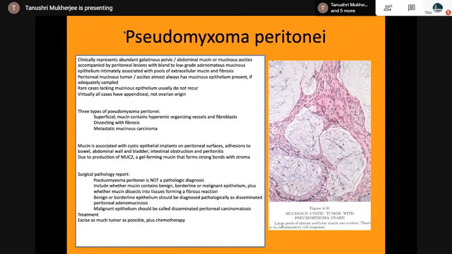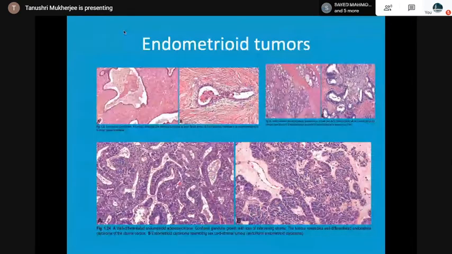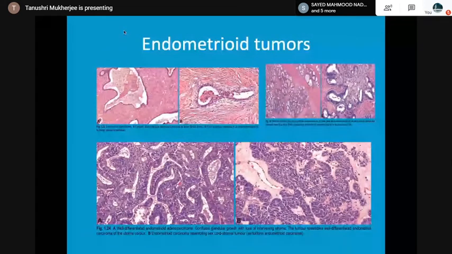So benign or borderline epithelium should be diagnosed pathologically as disseminated peritoneal adenomucinosis. Malignant epithelium should be called disseminated peritoneal carcinomatosis. The tumor is excised plus chemotherapy is required. Then the endometrioid tumors, again the same spectrum is there: the endometrioid adenofibroma, the benign, then the borderline category, and the endometrioid adenocarcinoma.